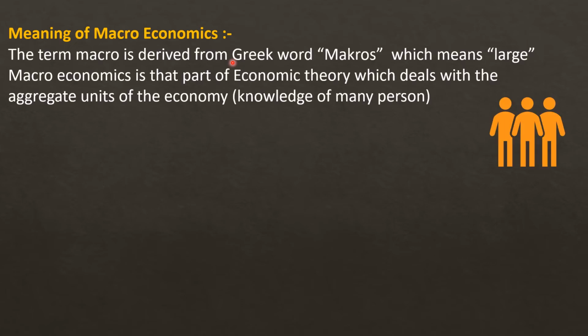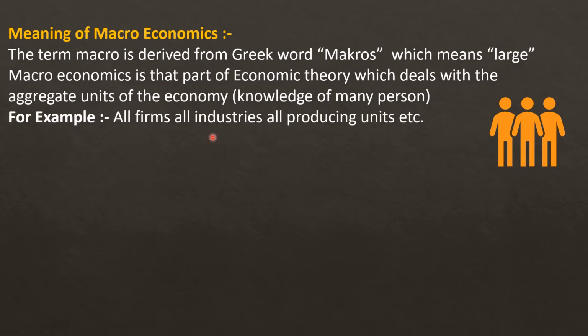Now we are taking macroeconomics. Let's understand what macroeconomics is all about. Meaning of macroeconomics. The term macro is derived from the Greek word macros, which means large. Macroeconomics is that part of economic theory which deals with the aggregate units of the economy, knowledge of many persons. For example, all firms, all industries, all producing units, etc.